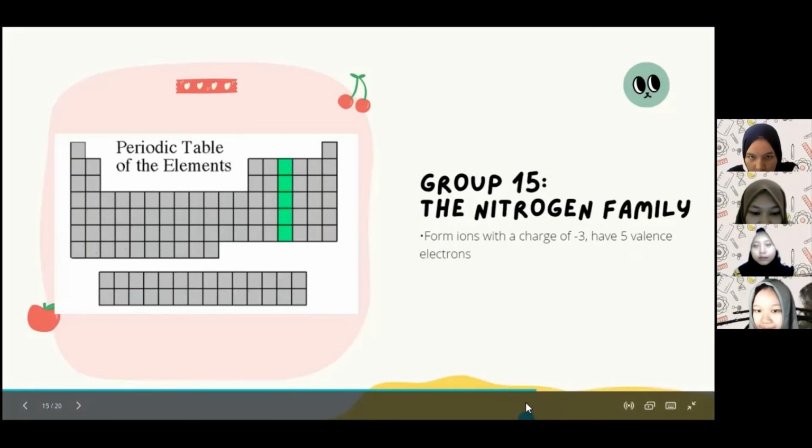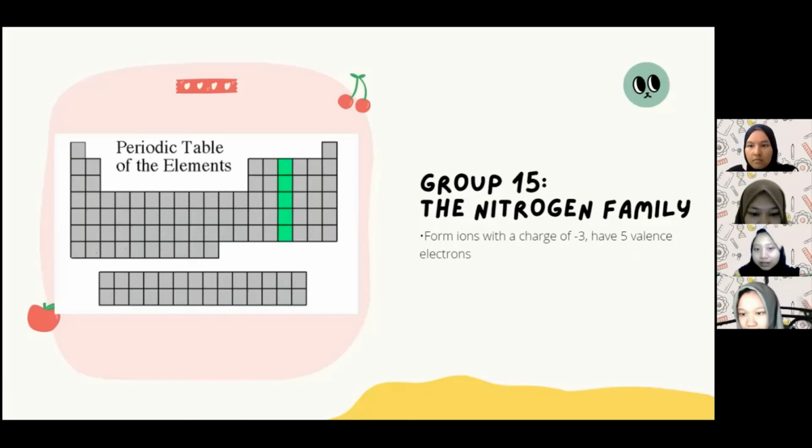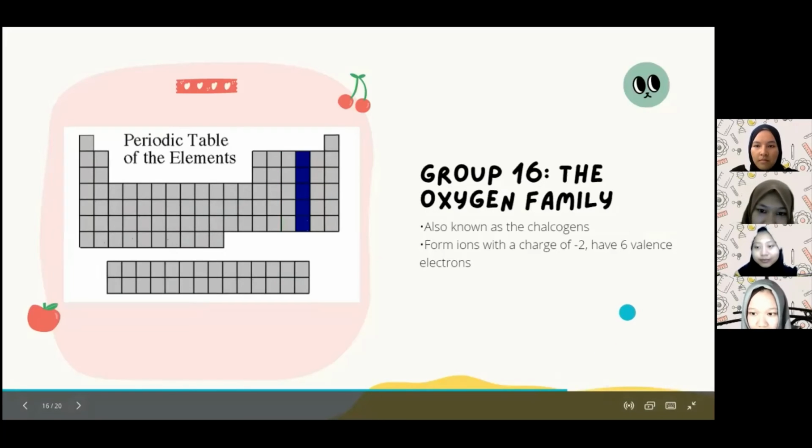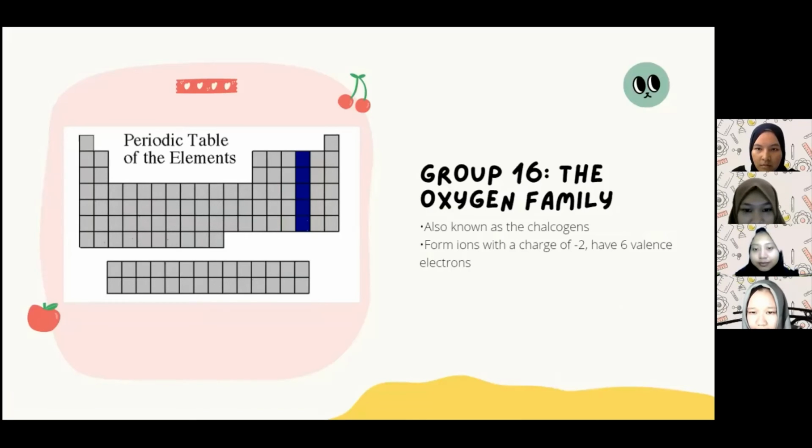And then group 15, the nitrogen family. They form ions with a charge of -3 and have 5 valence electrons. Group 16, the oxygen family, is also known as the chalcogens.